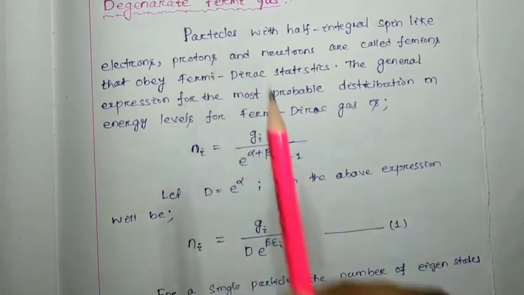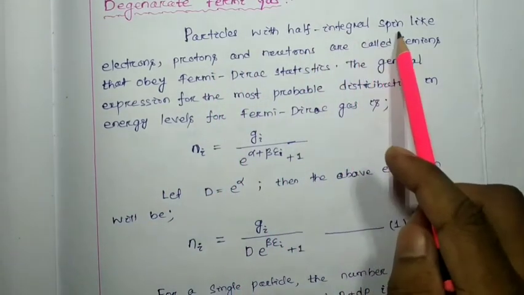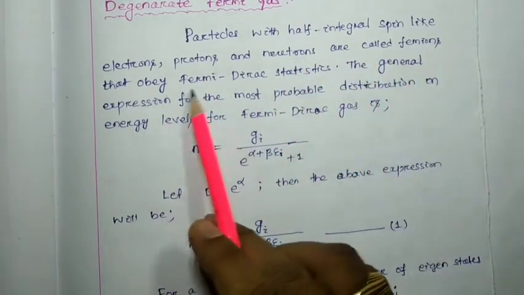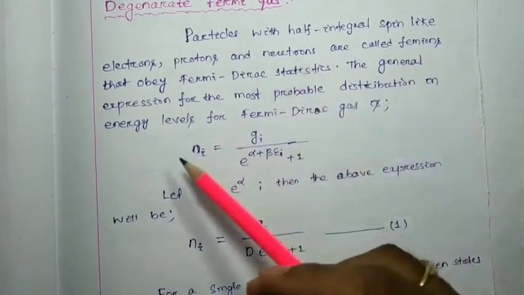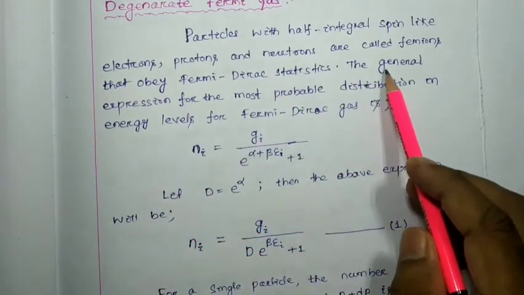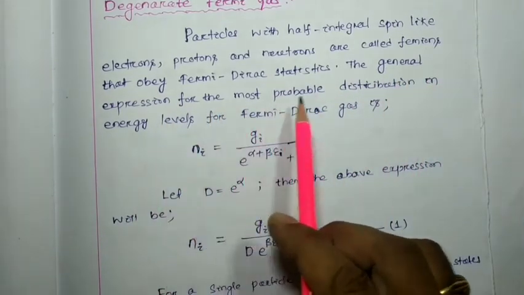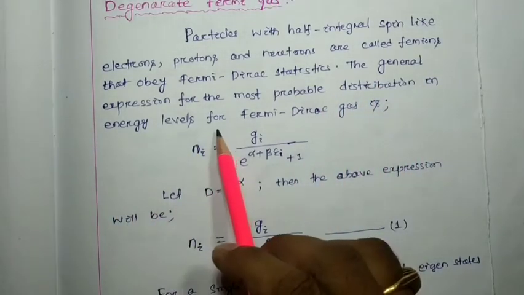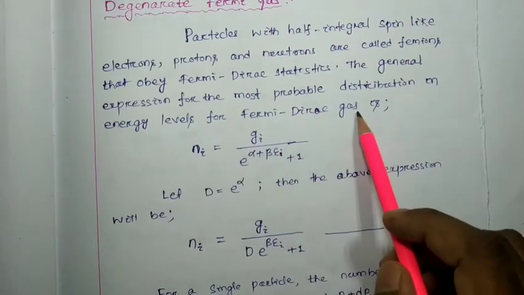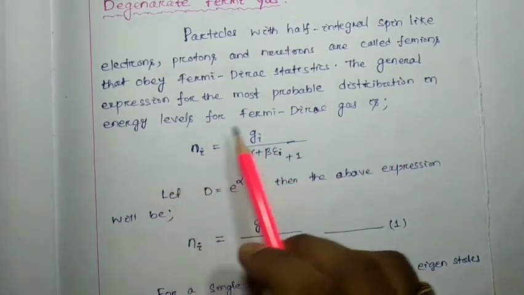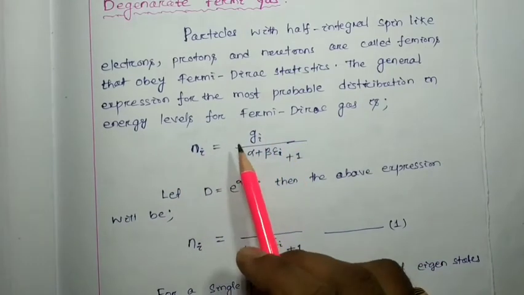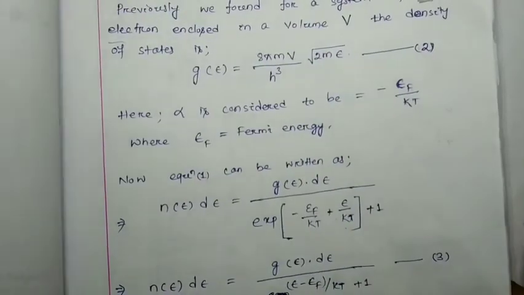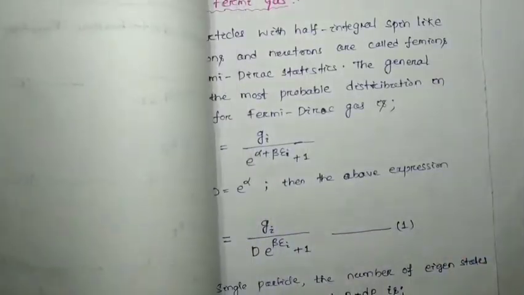So particles with half-integral spin like electrons, protons and neutrons are called fermions, that obey Fermi-Dirac statistics that we already discussed. The general expression for the most probable distribution in the energy levels for a Fermi-Dirac gas is this one, also called the Fermi-Dirac distribution law that we found. You can check your note.